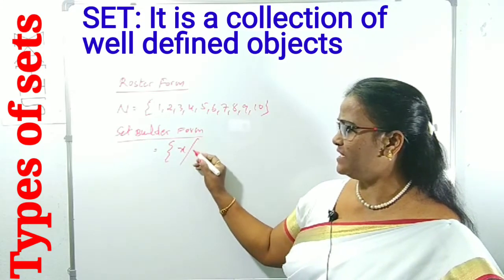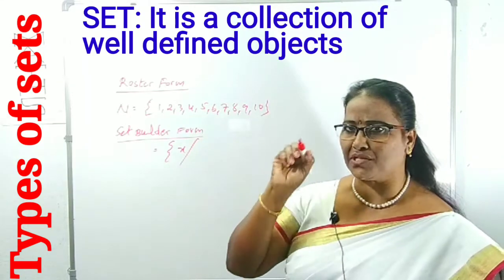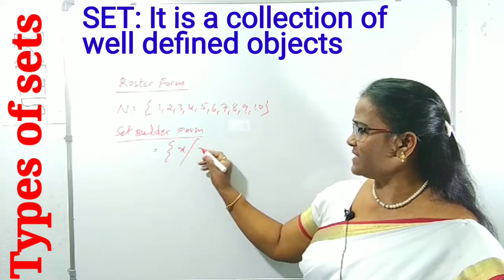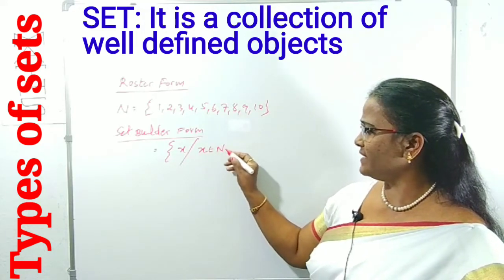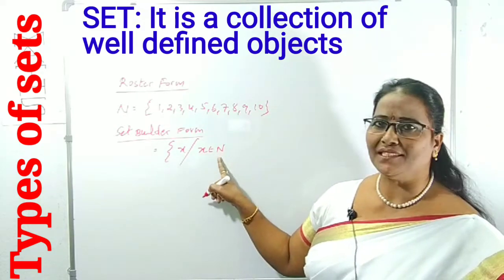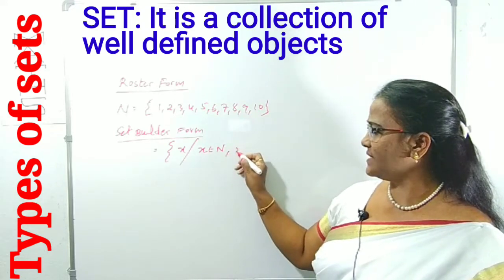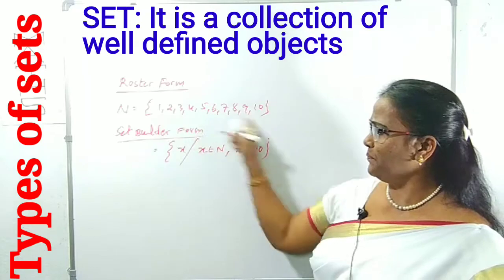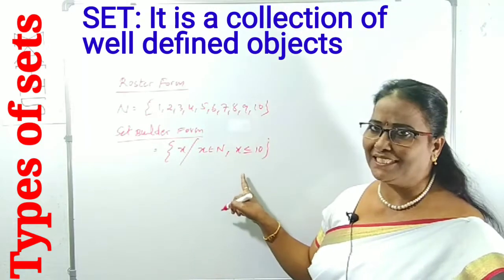This is called such that. Instead of a slash, we can also use a dot. Set X such that X belongs to N. What does N mean? Capital N means natural numbers. And X is less than or equal to 10. The same notation we can write in set builder form.